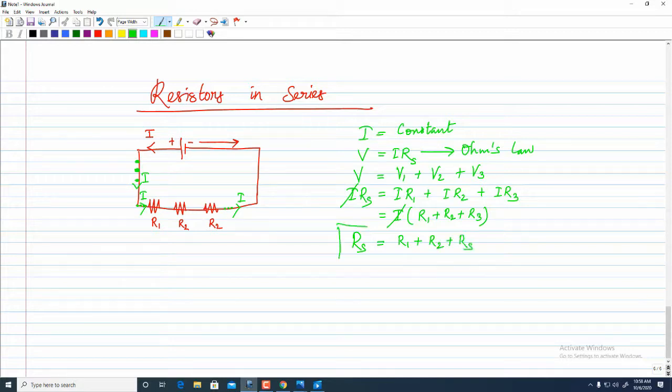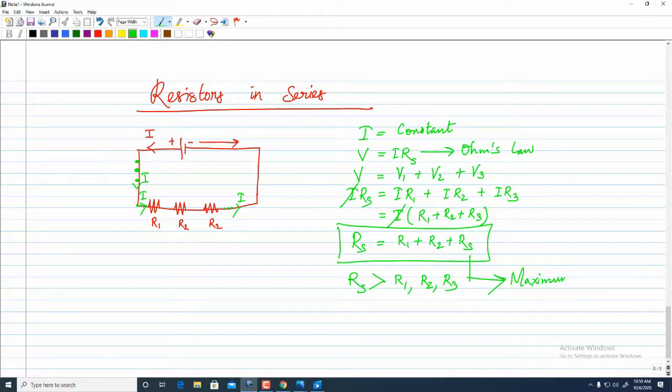Now I can understand that when the resistors are connected in series, the total resistance in that given circuit is the sum of each of the individual resistors. This also gives an idea that the total resistance of resistors connected in series is always greater than any individual resistor's resistance. Because of this, this relationship is also termed the maximum resistance.